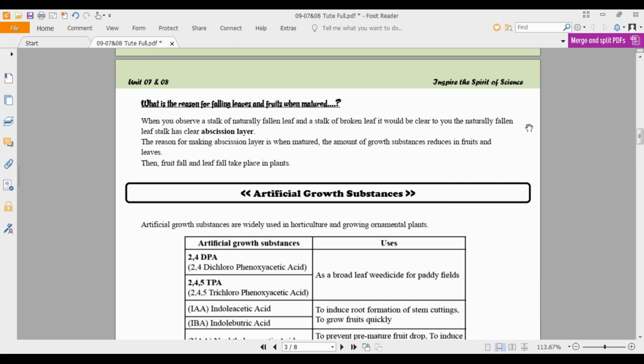So that is due to the natural plant growth substances present there. The reason for making the abscission layer is that when matured, the amount of growth substances reduces in fruits and leaves. Why are these plant growth substances needed?